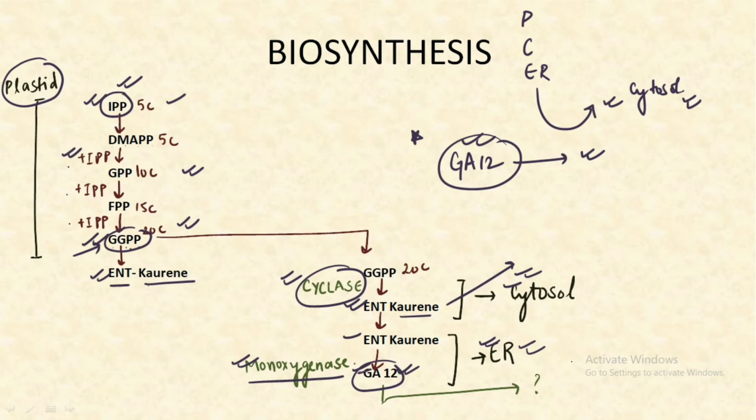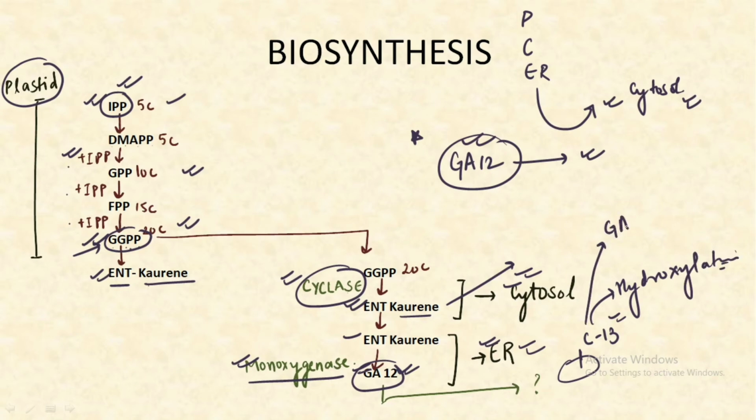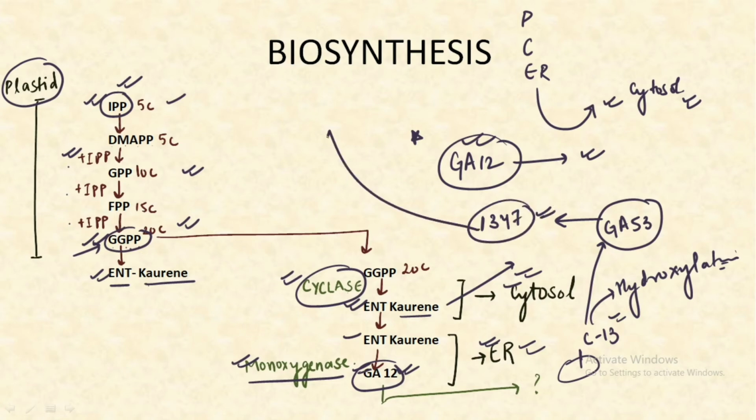That is, when we study the structure of GA12, at the 13th carbon there occurs a hydroxylation, and through this hydroxylation there occurs the formation of GA53, and with the help of this GA53 all the bioactive gibberellins, that is gibberellic acid 1, 3, 4 and 7, are produced, and all the functions that are supposed to happen by the gibberellic acid take place in the plant cells.